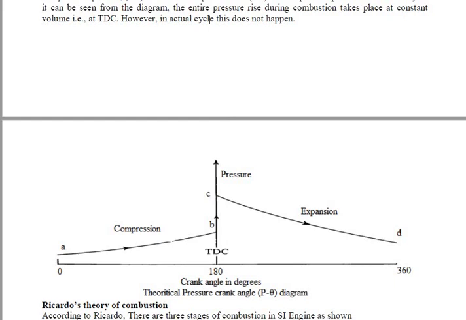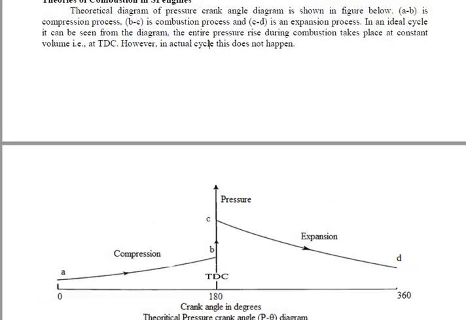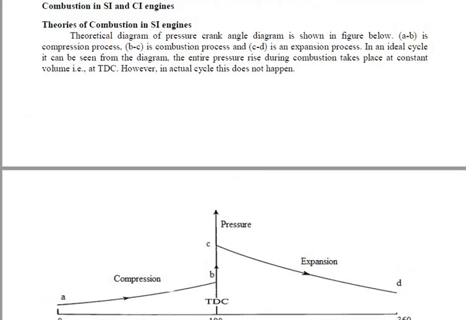In the ideal SI engine, the processes are: A to B is the compression process, B to C is the combustion process, and C to D is the expansion process. In the ideal pressure and crank angle graph, during the combustion process there is a sudden rise in the pressure in the engine cylinder, but in the practical case this will not happen. So this graph represents the ideal cycle.